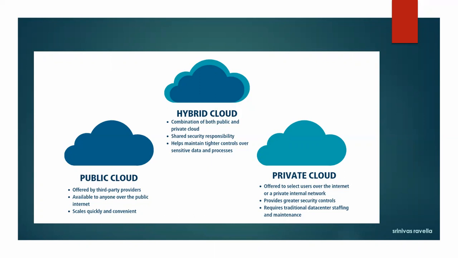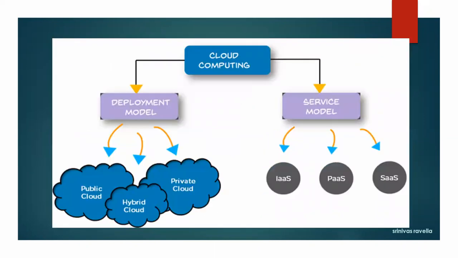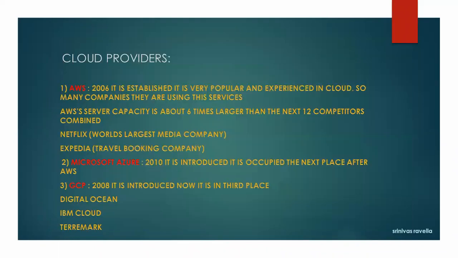Now think about this, this is cloud computing. For any cloud computing, if it is AWS, Azure, GCP, whatever it may be, the demo is the same. But here, who is providing the cloud? Those are the cloud providers, an important point. So this is overall cloud computing: deployment models plus service models. Nothing but total cloud computing. Now cloud providers, who is providing cloud services?